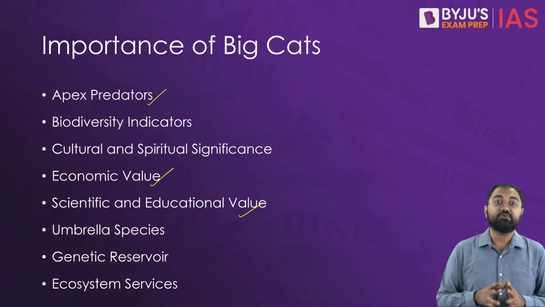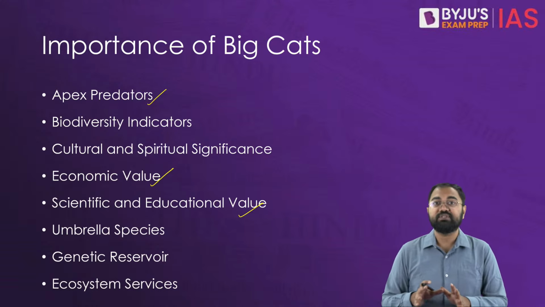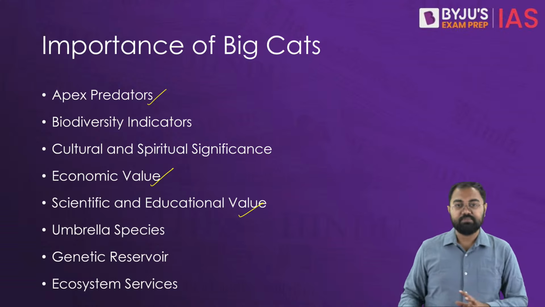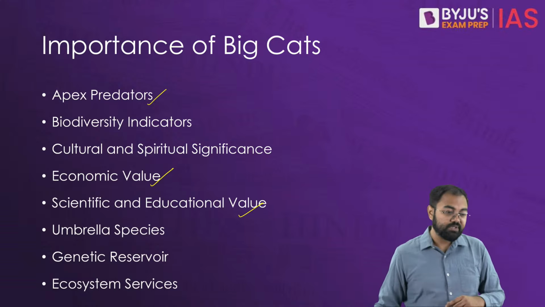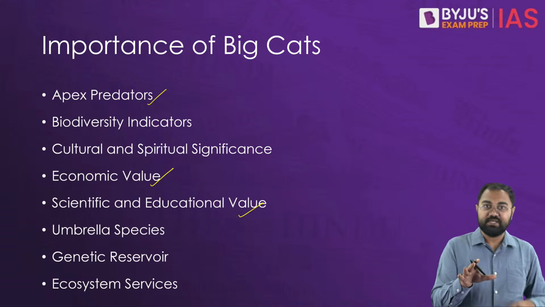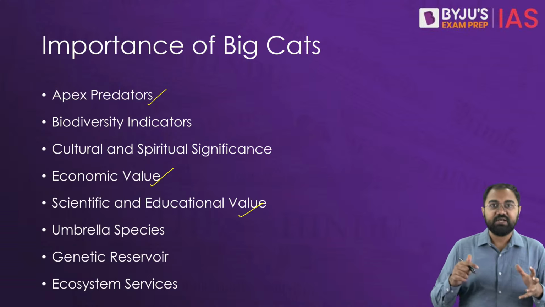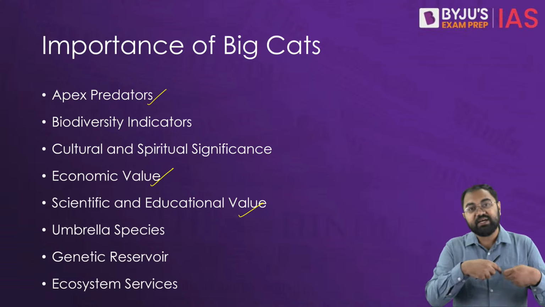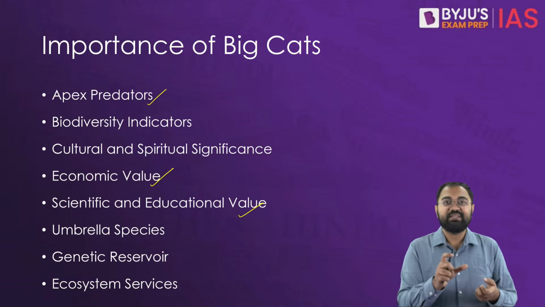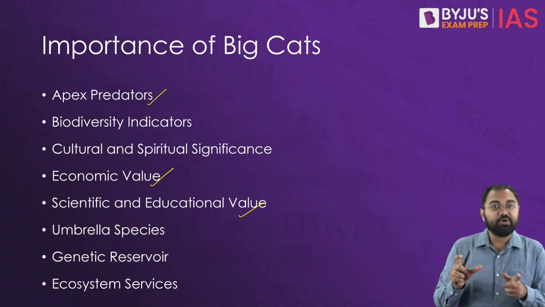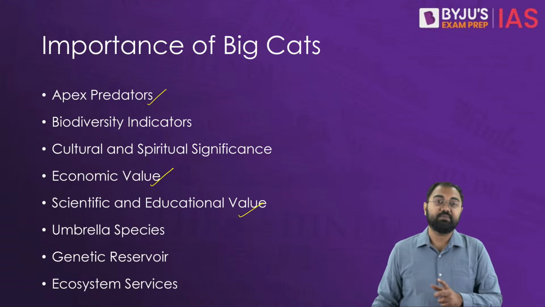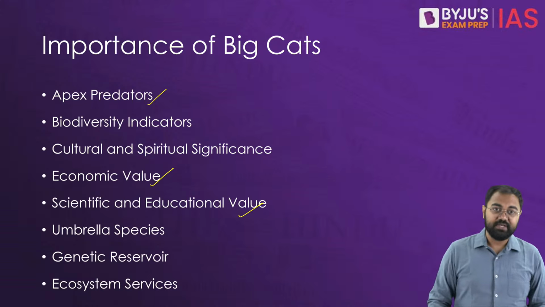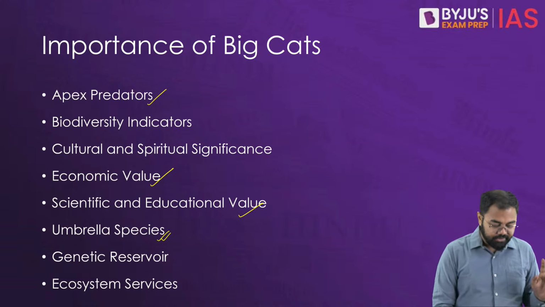Then they are also called umbrella species. Why umbrella species? Because if you are conserving these species, automatically it also serves as sanctuaries for many other organisms, thus acting as an umbrella for a lot of other animals and a lot of other plants. So that's why they help in biodiversity conservation. That's why I understand the importance of umbrella species.